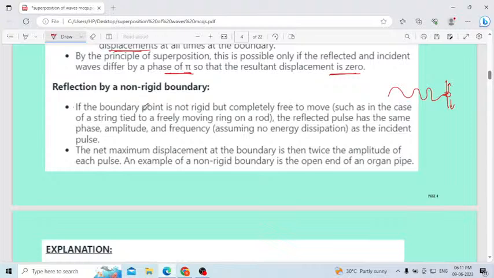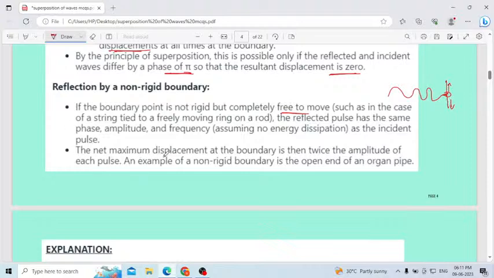If the boundary point is not rigid but completely free to move up and down easily, such as in the case of a string tied to a freely moving ring on a rod. This is the string, this is the ring, and this is the rod. The ring is inserted inside the rod, so easily this ring can move up and down.